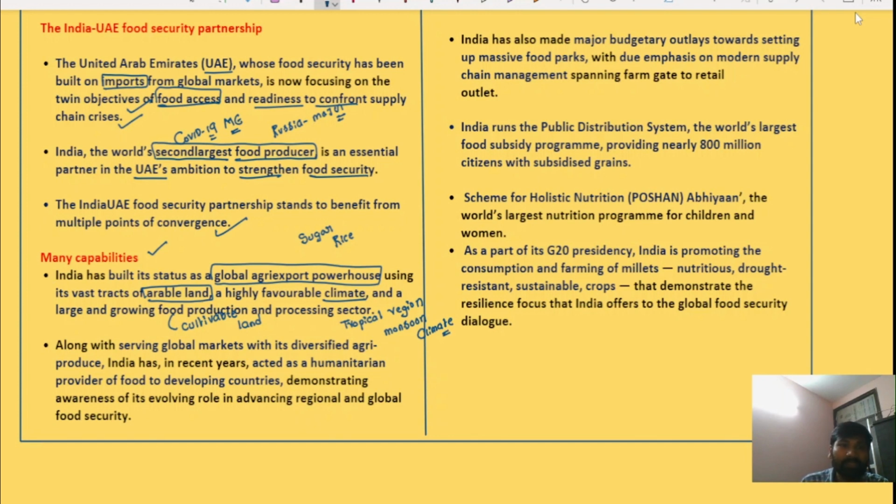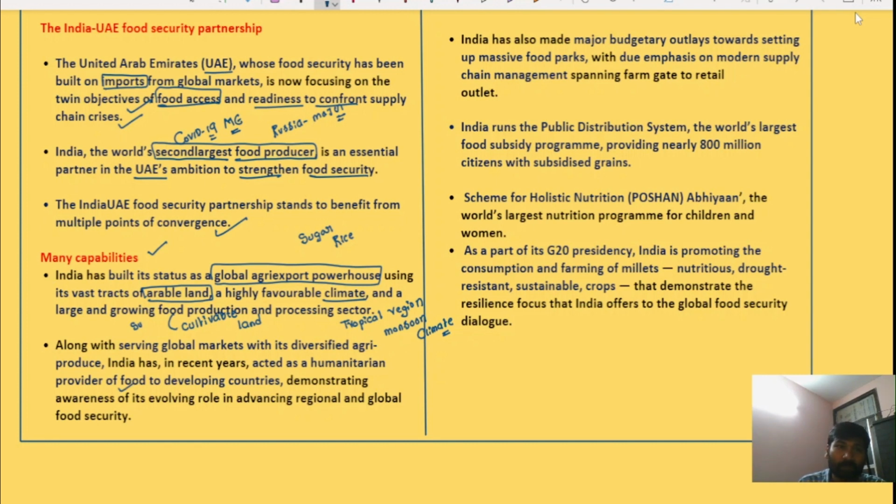And a large and growing food production and processing sector. These are the advantages, or capabilities, of India to provide food to the world. Along with serving global markets with its diversified agri-produce, which includes sugar, rice, wheat and cotton, India has in recent years acted as a humanitarian provider of food to developing countries.